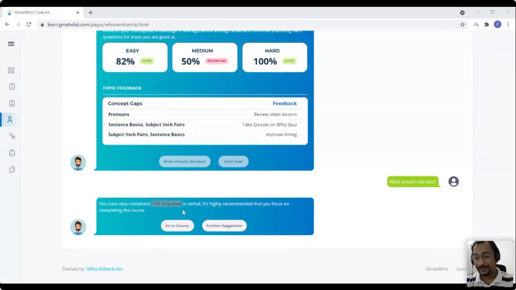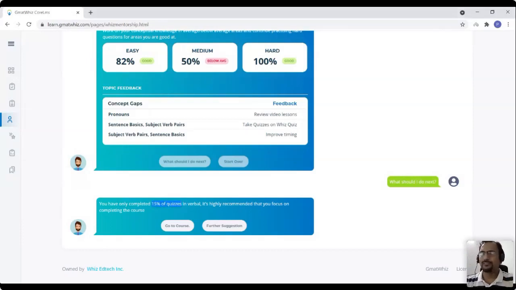Just 15%. Right now, if you're interacting with a mentor, it's probably not the right time because you're yet to complete the course. If you don't complete the course, what is the point of focusing on weak areas right now? So what we want is for you to first focus on completing the course itself. And if you work on the course, you will hopefully be able to see an improvement yourself.